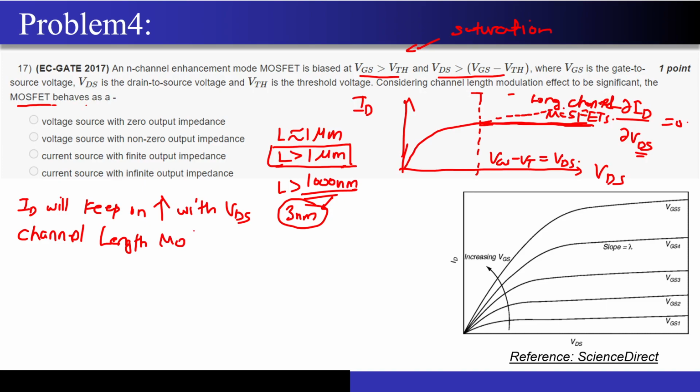We'll cover this in the next week. Correct? Now why have I brought this up here? Because we don't have to understand channel length modulation completely to solve this question.